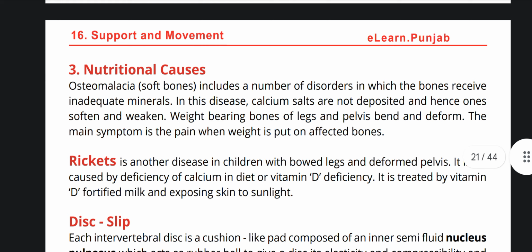Number three, nutritional causes. Osteomalacia, soft bones, includes a number of disorders in which the bones receive inadequate minerals. In this disease, calcium salts are not deposited and hence bones soften and weaken. Weight-bearing bones of legs and pelvis bend and deform. The main symptom is the pain when weight is put on affected bones.